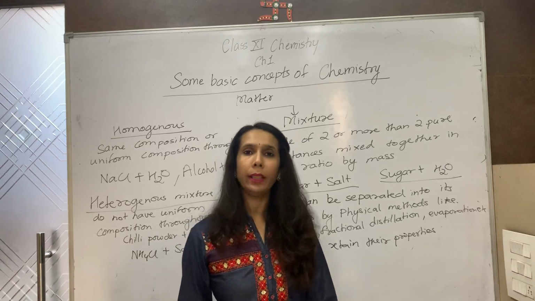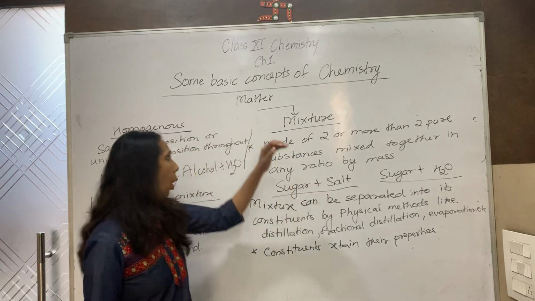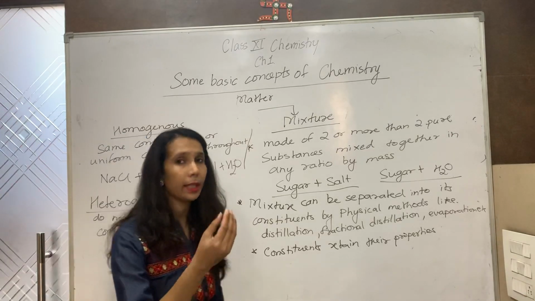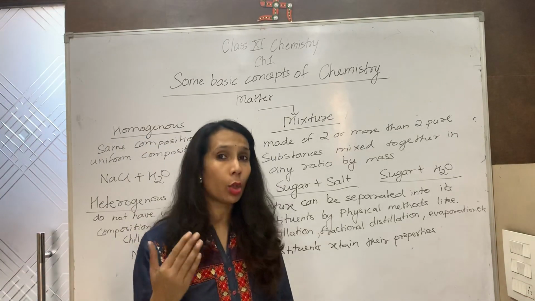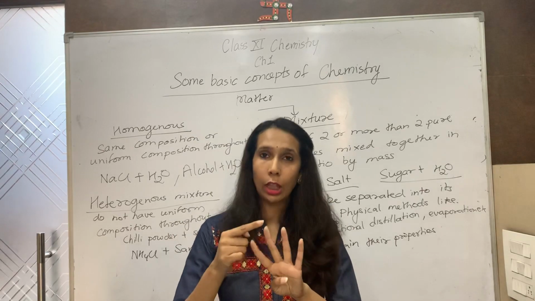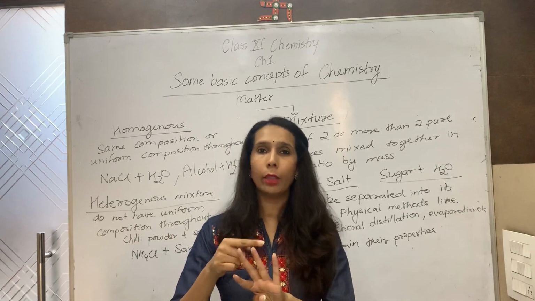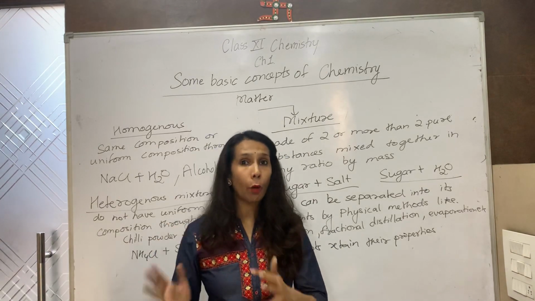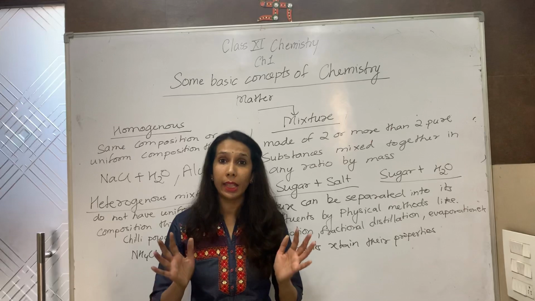Now when we were doing the classification of matter, pure substance we had classified into elements and compounds. I told you elements will be further classified into metal, non-metal, metalloids, noble gases. All these in the chapters to follow we will be studying in detail.